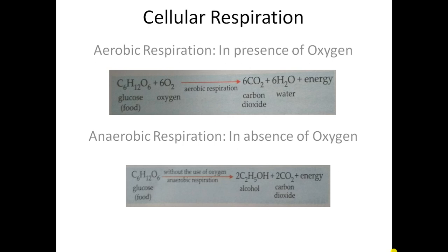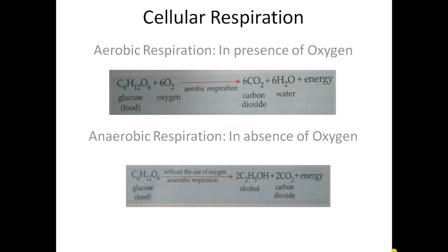The next parameter is breakdown of food. In aerobic respiration, complete breakdown of food takes place, but in anaerobic respiration, incomplete breakdown of food takes place, okay.